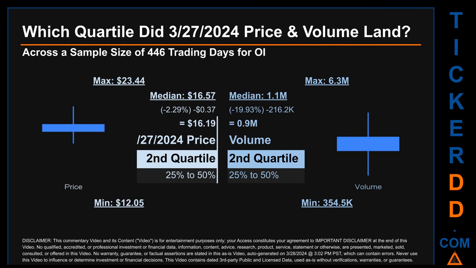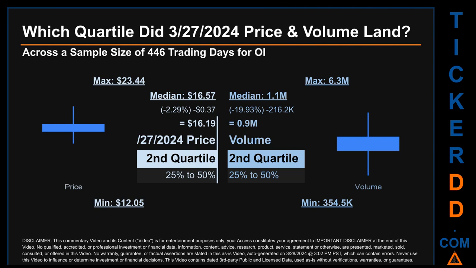The day's volume landed within the second quartile, that is within the 25% to 50% range of all sampled daily volume, which saw a max daily volume of 6.3 million and a minimum of 354.5 thousand. Quartiles tell us about the spread of a data set by breaking that data set into quarters, just like how the median breaks the set into half.